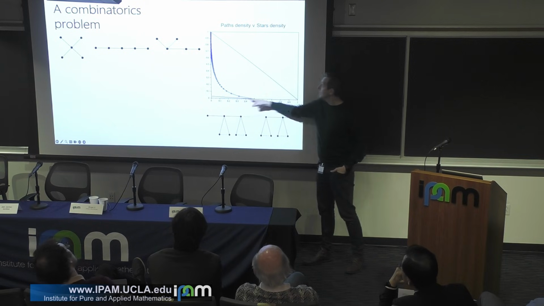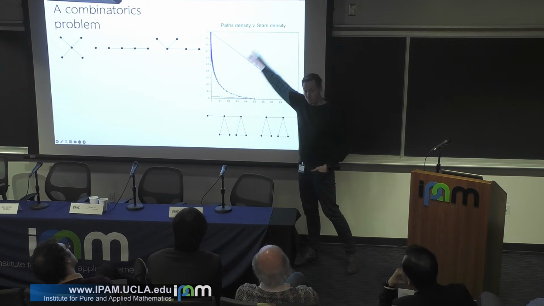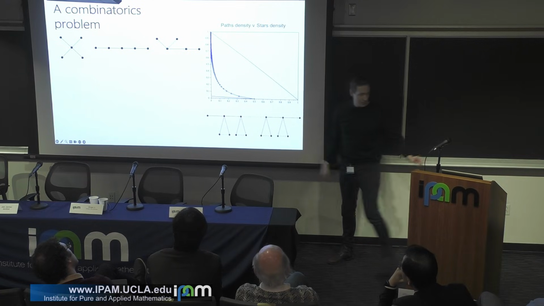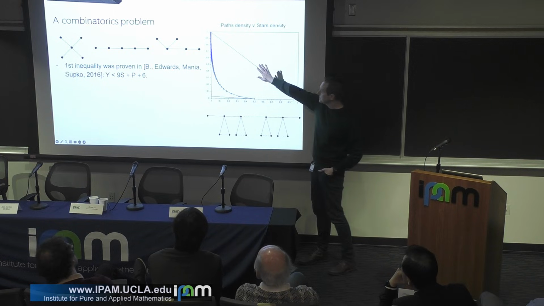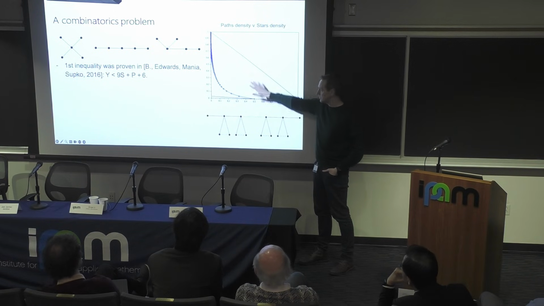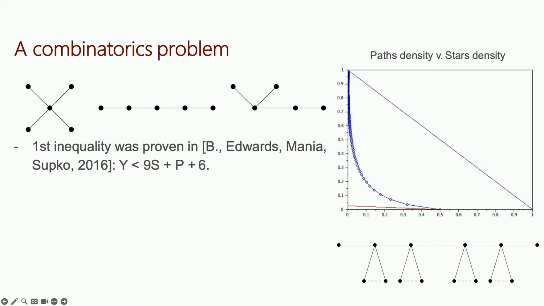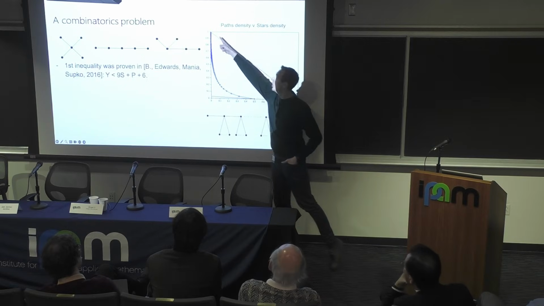I can look at the proportion of paths versus the proportion of stars, and what we conjectured in a 2013 paper is that this is the set of possibilities. And the shape of the convex set was determined by these things that we call millipedes. So you see, it's a long path, and then I have this thing of degree d. If d gets very large, then I have a lot of stars and very few paths, so I get up there in the corner.